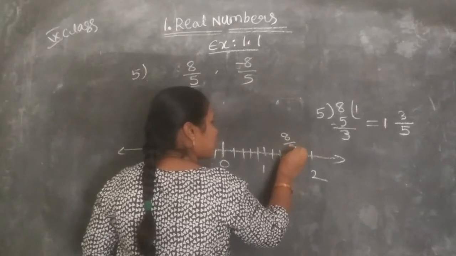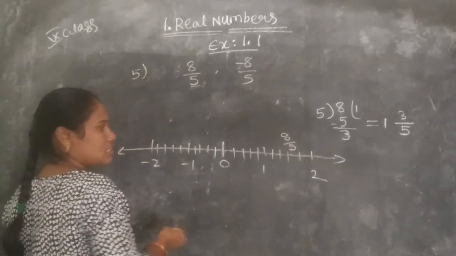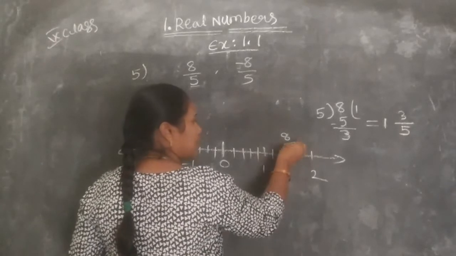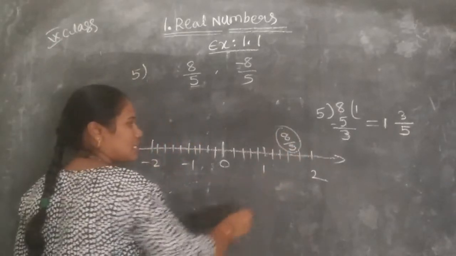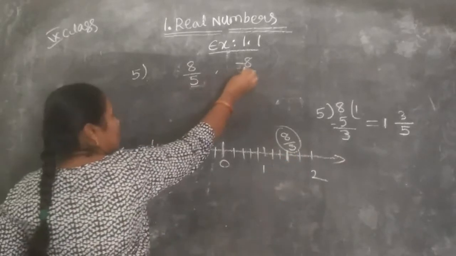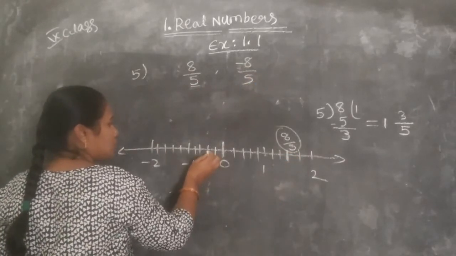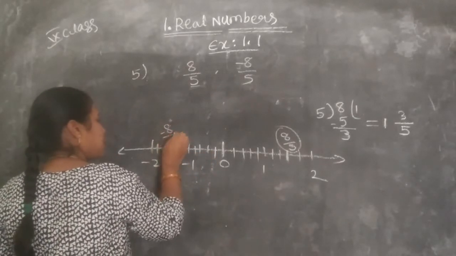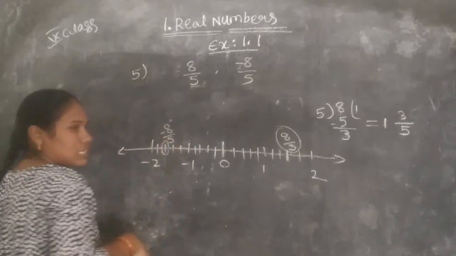This one is 8 by 5. And minus 8 by 5: 1, 2, 3, 4, 5, 6, 7, 8. Minus 8 by 5 is this part.